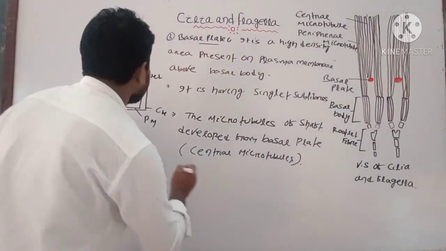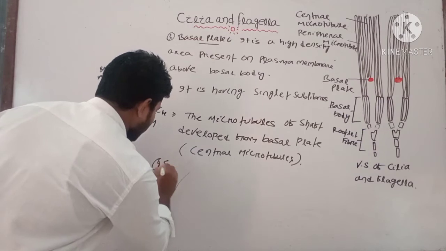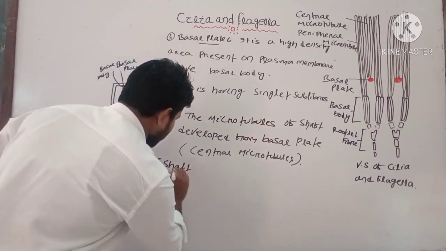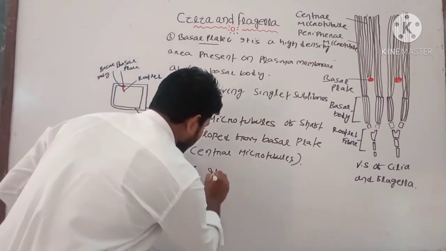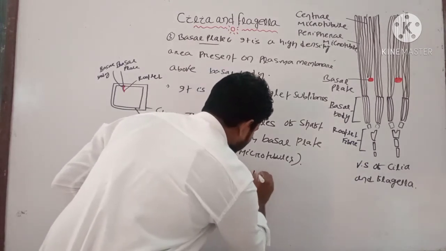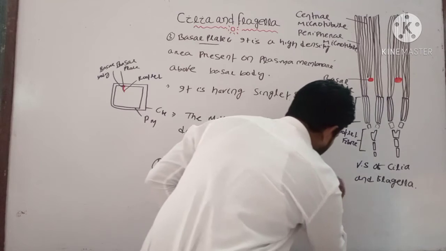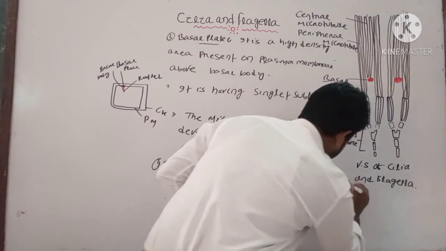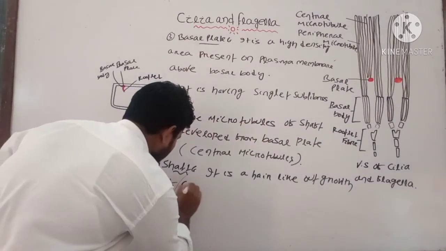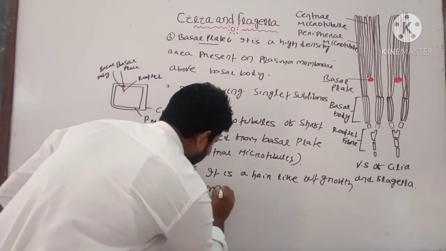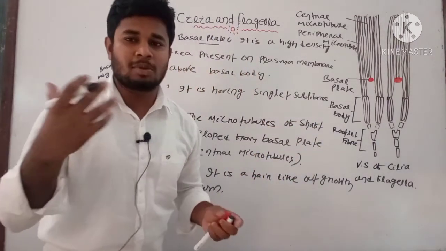Then next, you can write that point: the shaft is a hair-like outgrowth of the cilium. These are hair-like structures which arise from the cilia.